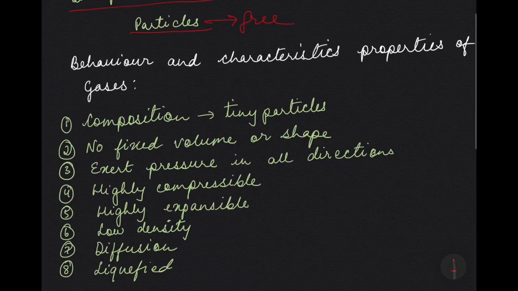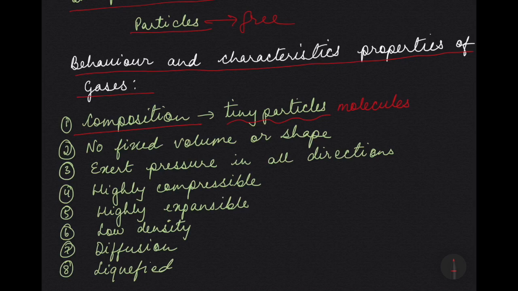Now coming to the behavior and characteristic properties of gases. Gases are composed of very small particles or molecules, and they are in constant motion. They keep on moving. The kinetic theory explains the behavior and characteristic properties of gases. The first one is the composition of gases. Gases are made up of tiny particles or molecules which are in random motion. They are moving in all directions at all possible speeds. The molecules are very small in size.